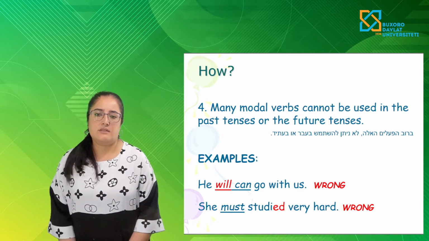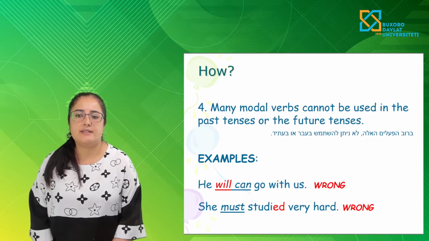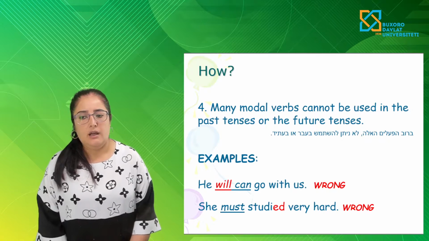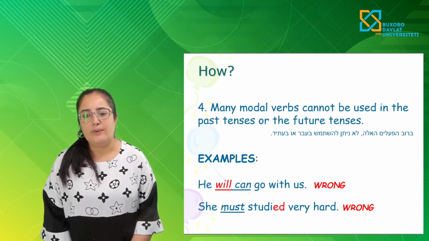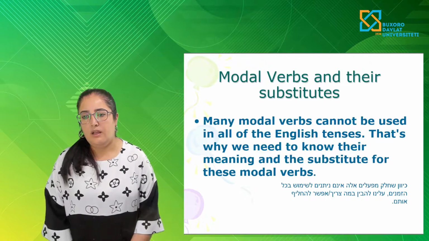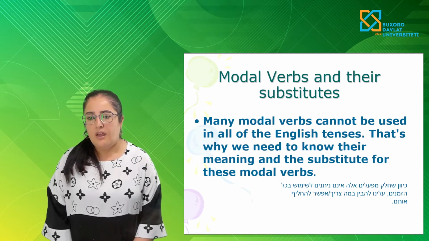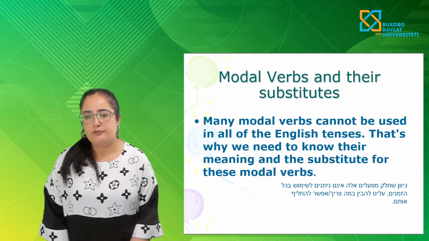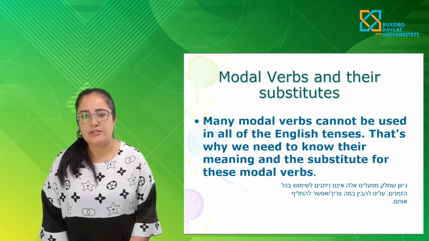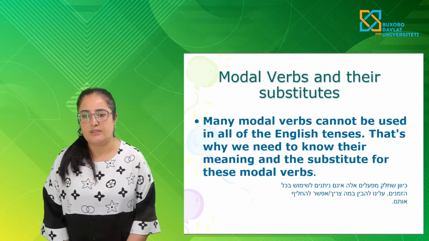And the fourth rule is that many modal verbs cannot be used in the past tense or future tense. For example, he can go with us is a wrong sentence. Modal verbs and their substitutions. Many modal verbs cannot be used in all of the English tenses. That's why we need to know their meaning and substitutes for these modal verbs.